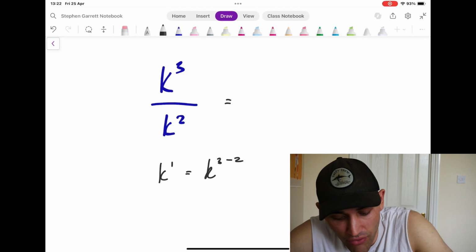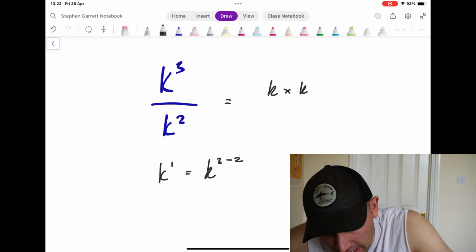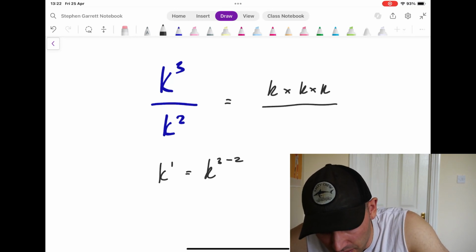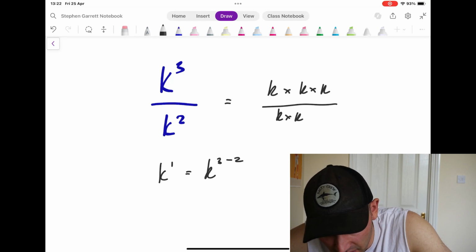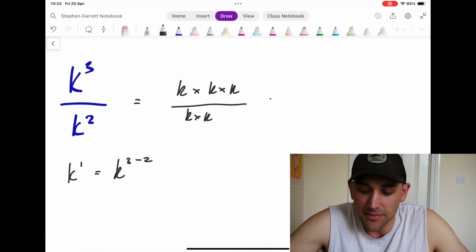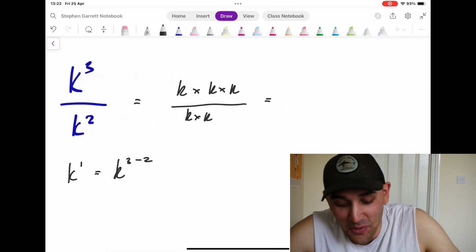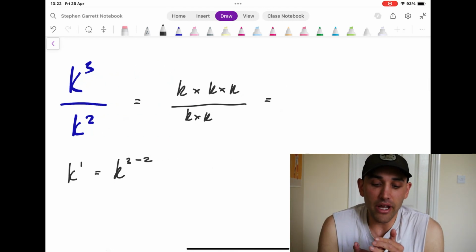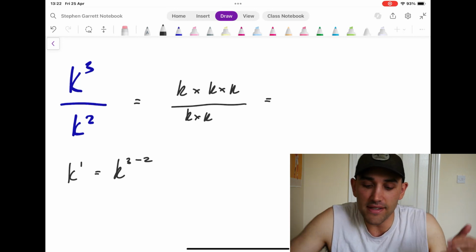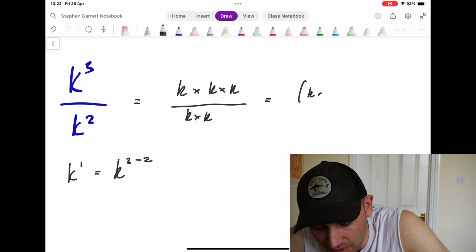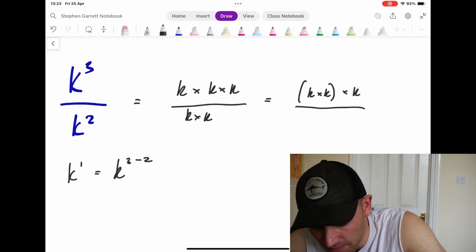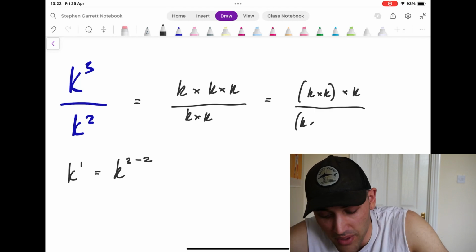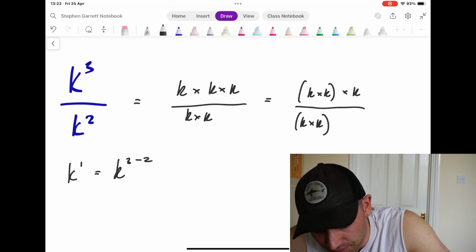Well, let's rewrite this. Let's call this k times k times k, and we'll call this k times k, okay? What we can spot here is that we have a common factor appearing on the numerator and the denominator. Let's actually isolate that. So on the numerator, we have k times k times k, and on the denominator, we have k times k.